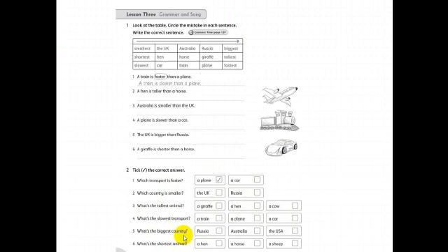What's the biggest country? Russia, Australia, the USA. What's the shortest animal? A hen, a horse, a sheep. Here we have the superlative form, okay? The tallest animal, the slowest transport, the biggest country, the shortest animal. Okay? But here we have a comparative form. في السؤال الأول هو نموذج عن المقارنة، في السؤال الثاني نموذج عن التفضيل.